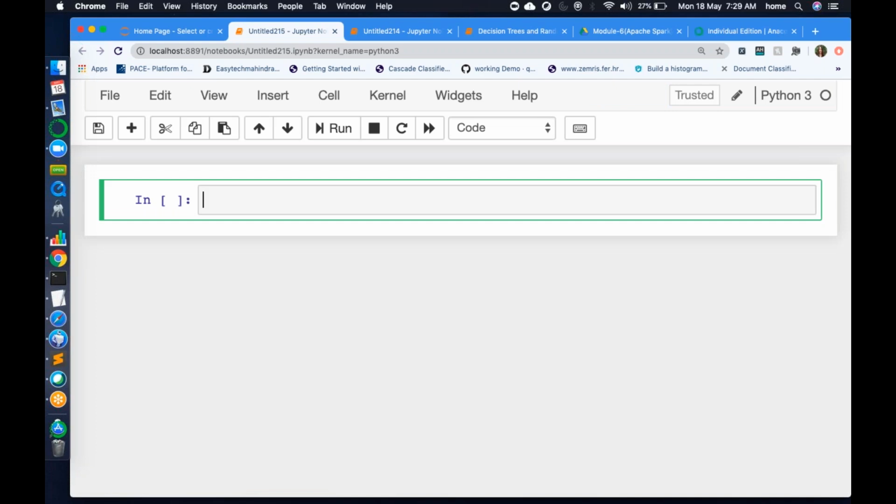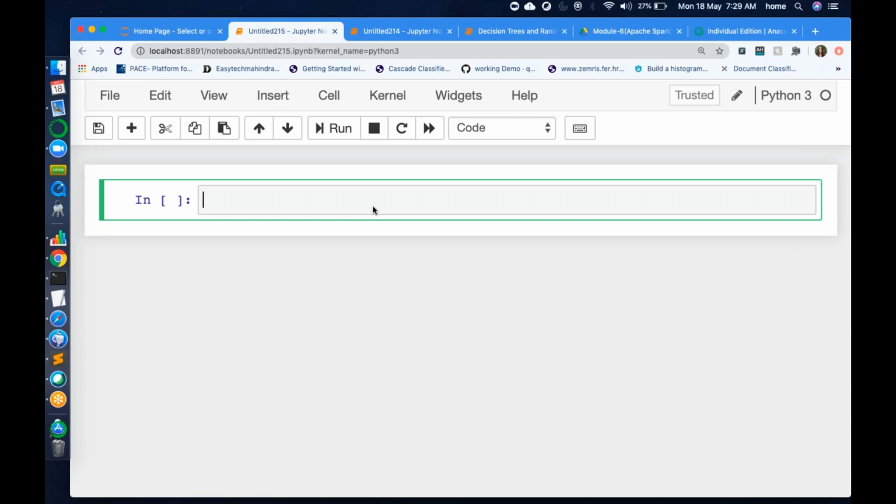This is a new Python notebook. Here you can write anything that you want. So in Jupyter, there are two things. One is you can see this box. This is called a cell. So the execution in Jupyter is cell by cell.